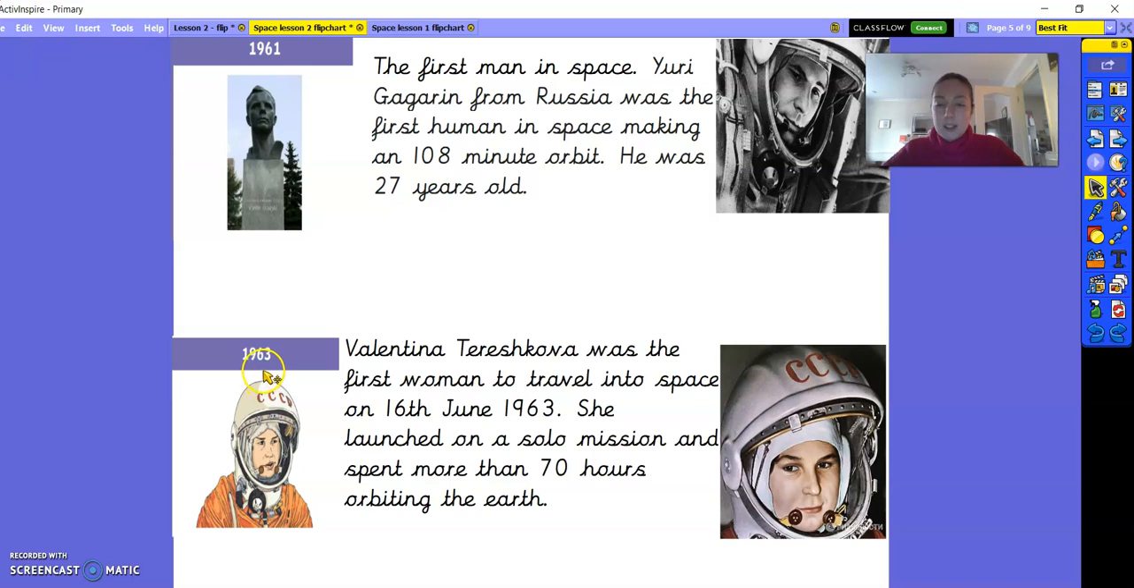Then in 1963, so 2 years later, we then had the first woman into space called Valentina. And she travelled into space on the 16th of June 1963. She launched on a solo mission, so she was alone, and she spent more than 70 hours orbiting the Earth. So we can see as time progresses, all of these different space expeditions were getting better and better, and they were able to get more research and do better things each time. So we started with an 108-minute orbit, then 70 hours orbiting.